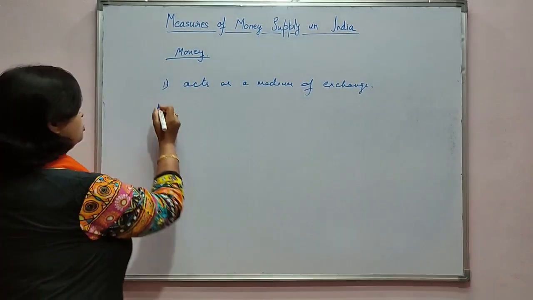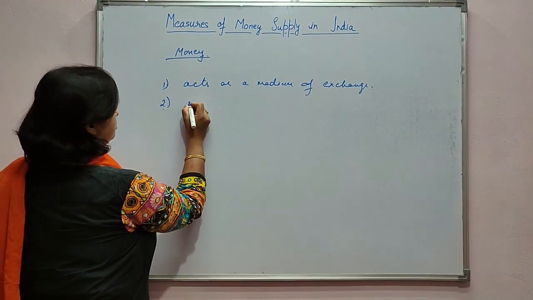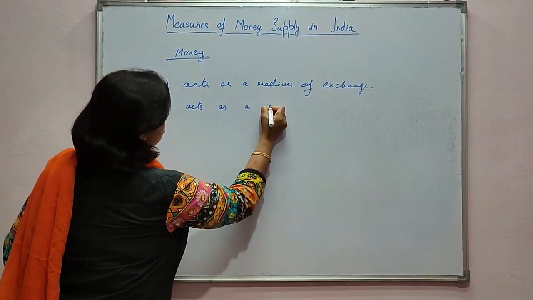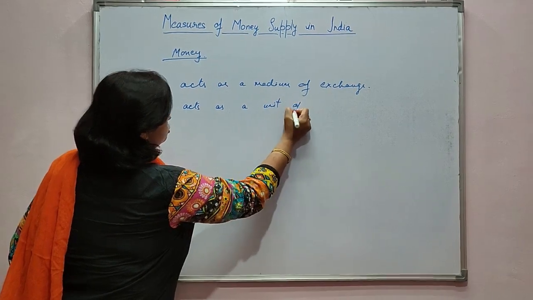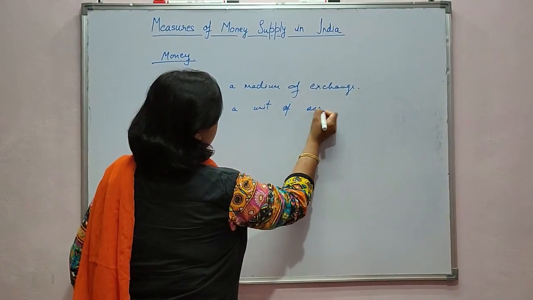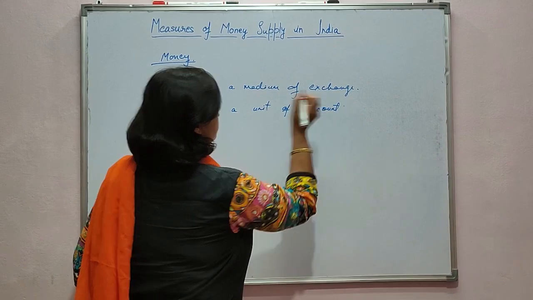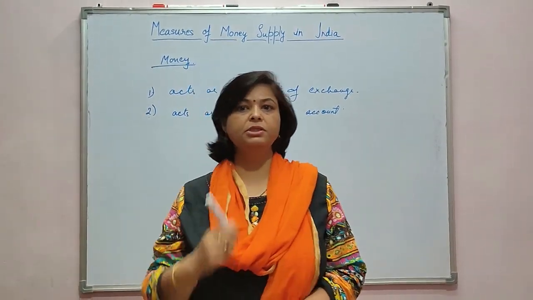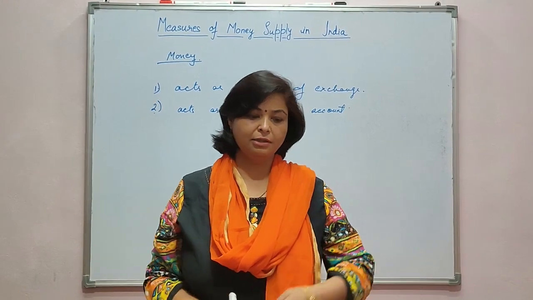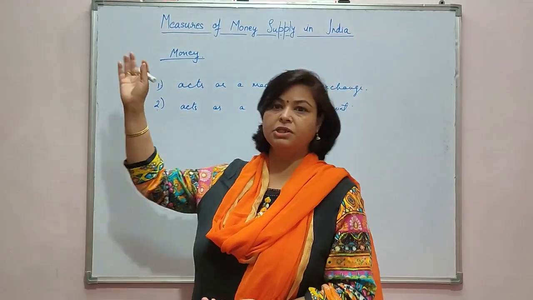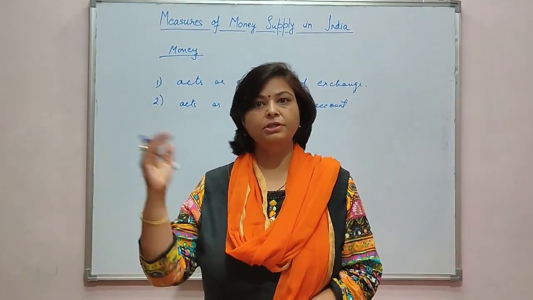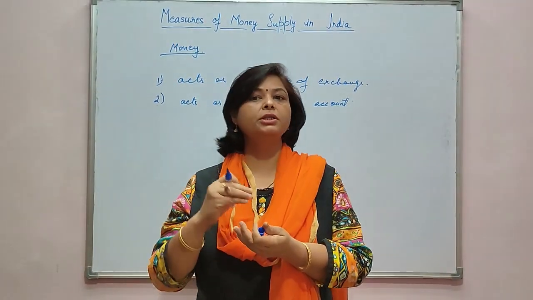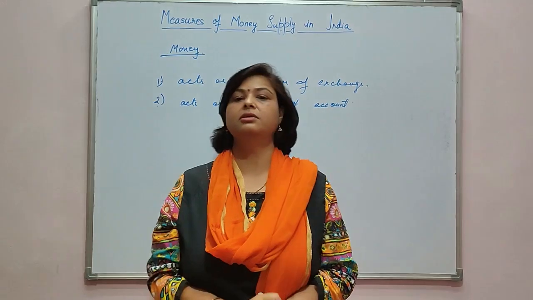So another function of money is that it acts as a unit of account. Like this marker is worth rupees 25 and this board is worth rupees 1500. So that means we are valuing the goods in terms of money.